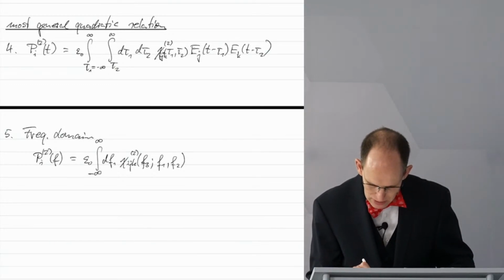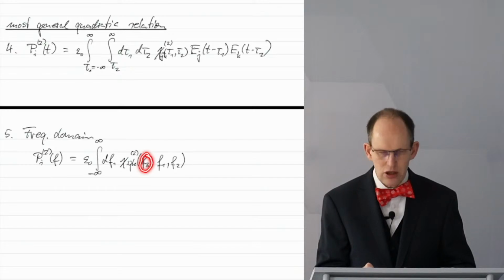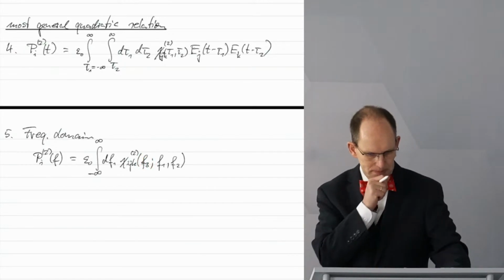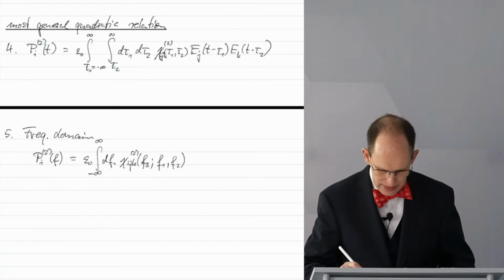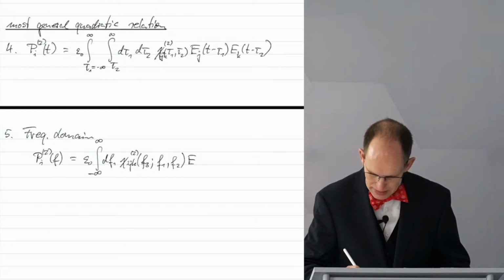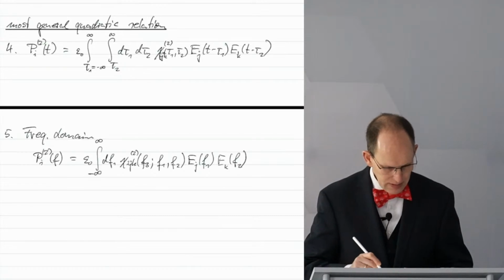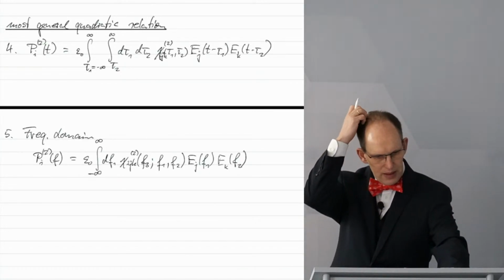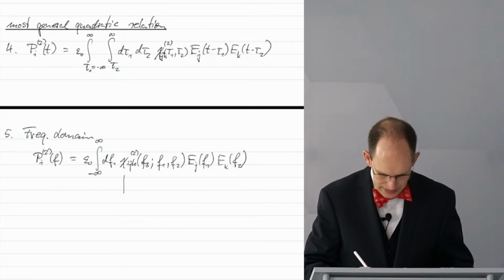And this semicolon, in contrast to the colons here, signifies the special role of this first argument. There's something still missing, of course, namely Ej of F1 and Ek of F2.